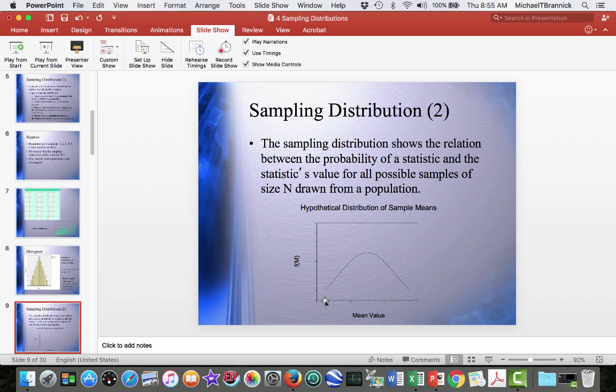But in any case, the value of the thing, so we're doing a sampling distribution of means, we're going to have that along this axis, and the relative frequency or probability will be along the y-axis, the vertical axis. Then the more common, more frequent, more probable outcomes are typically here in the middle. All right, so that's the idea of a sampling distribution.